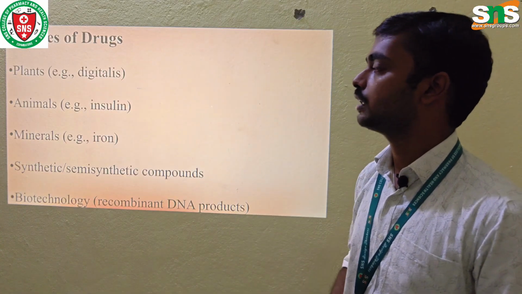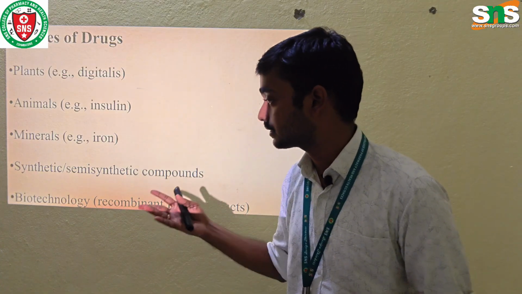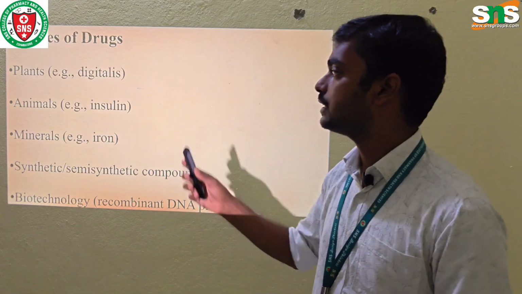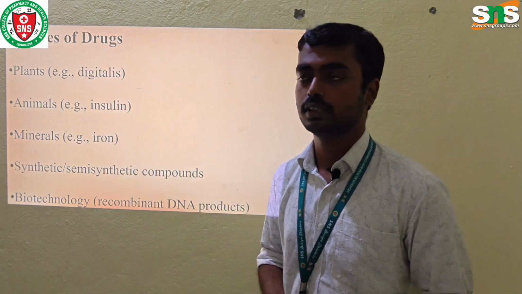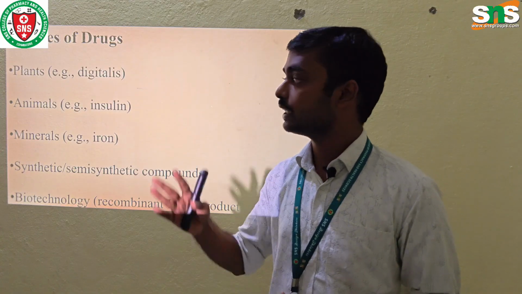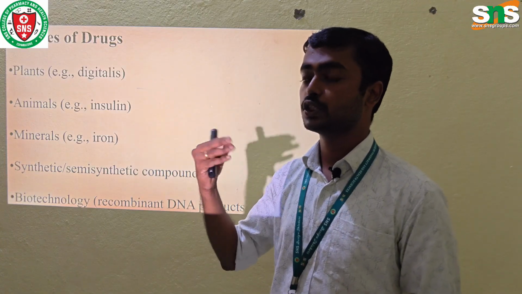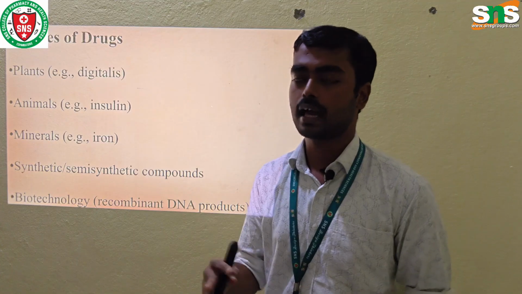Next, the sources of drugs. Drugs are derived from various sources like plants, animals, minerals, synthetic and semi-synthetic compounds, hormones and biotechnology. A plant example is digitalis, used in the treatment of cardiovascular disease, and digoxin, used in cardiac disease. Cinchona bark contains quinine, which is used to treat malaria as an anti-malarial drug.